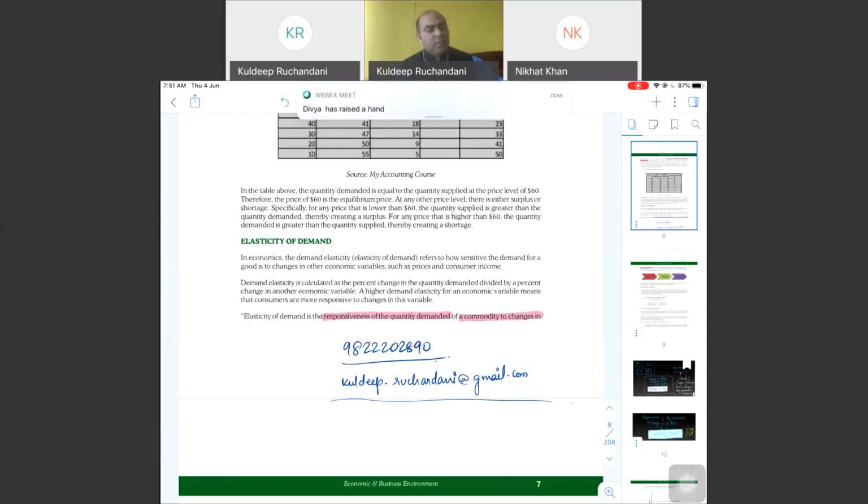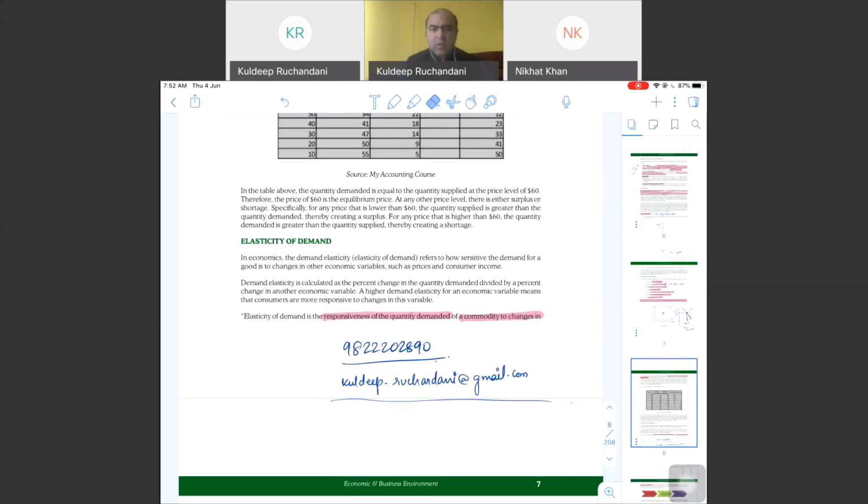If the price of the necessary goods increases, we will still consume. For example, fruit, vegetables, food grains. Even if the price increases, there is hardly any change in the quantity demanded. So the responsiveness of the quantity demanded is very minimum to the change in price of a commodity. Such commodities will be called as commodities having very negligible elasticity.